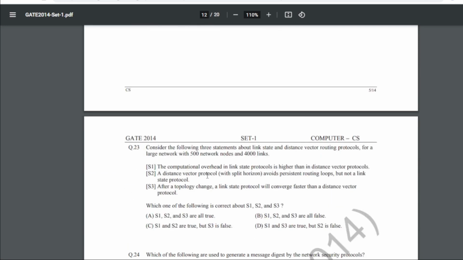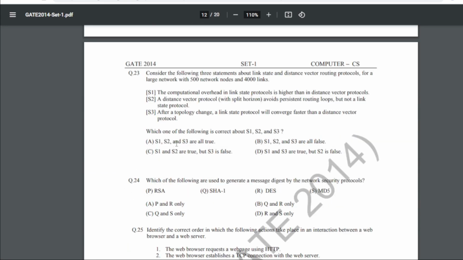Both are false. 23 is consider the following 3 statements about link state and distance vector routing protocol for a large network with 500 network nodes and 4000 links, right? So S1, S2, S3 are 3 statements. Which one of the following is correct about S1, S2 and S3? So for 23 again our answer is D. S1 and S3 are true but S2 is false.